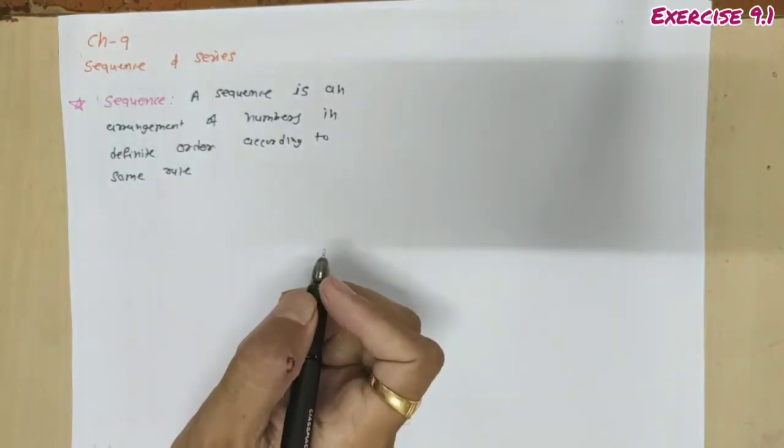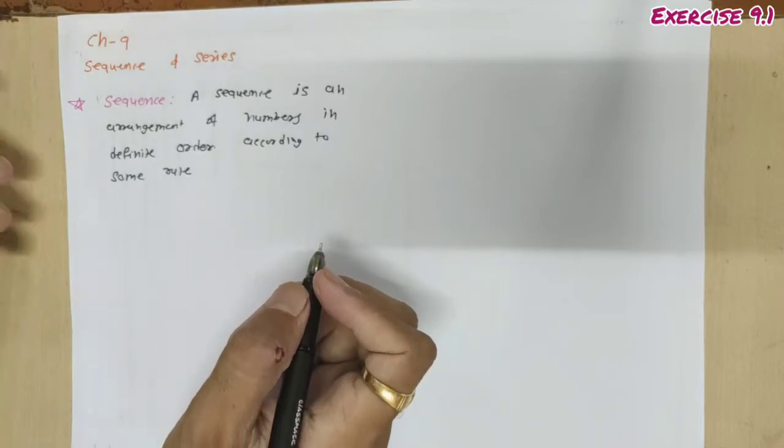Sequence is an arrangement of numbers in definite order according to some rule.